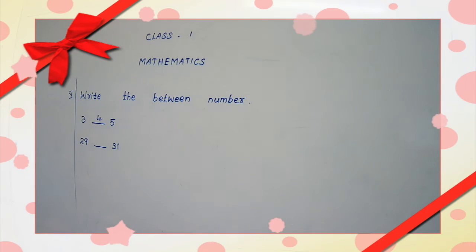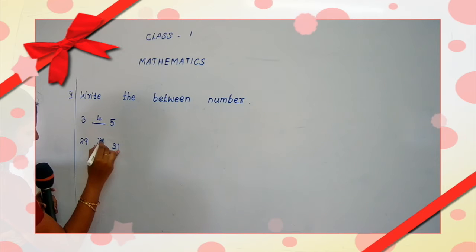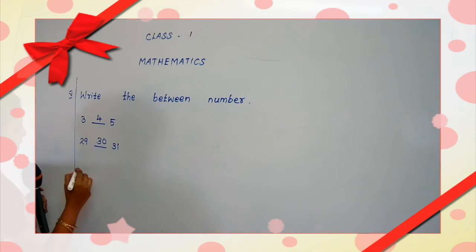The number between 29 and 31 is, what will come? What comes after 29? 30. Okay? So we want to write 30.